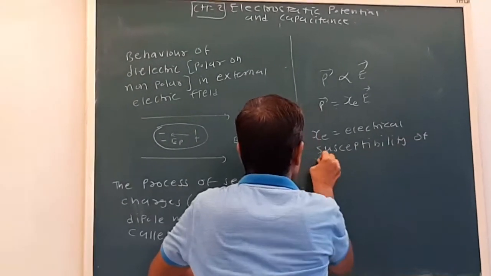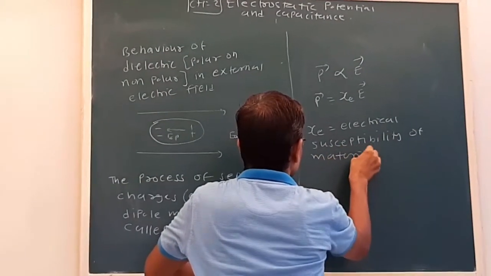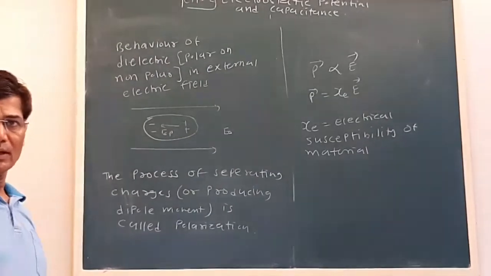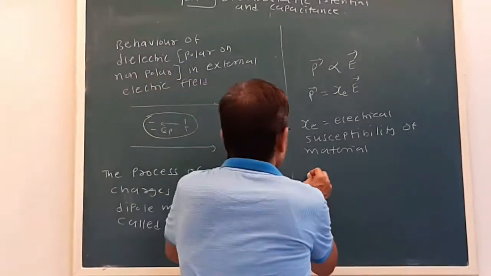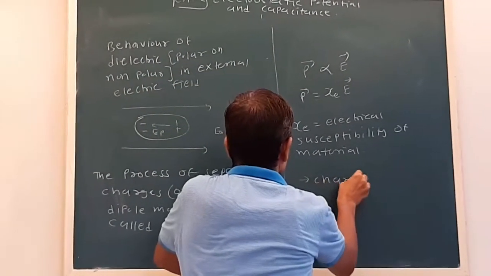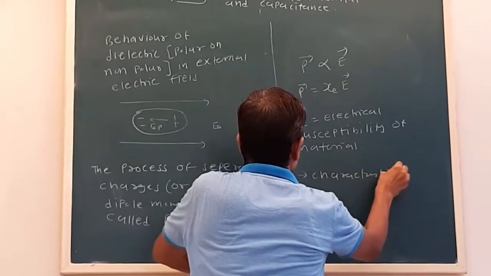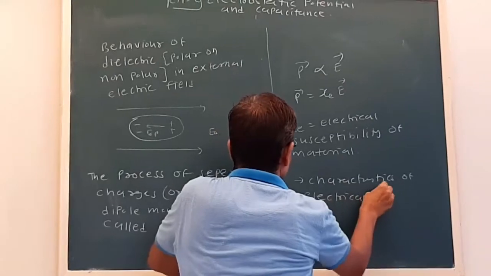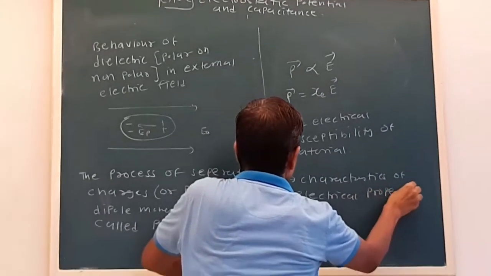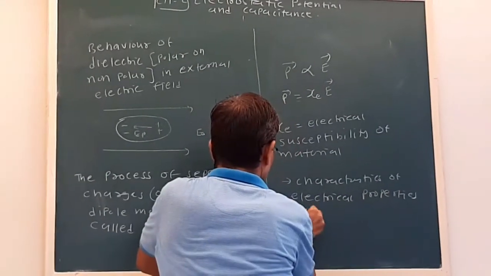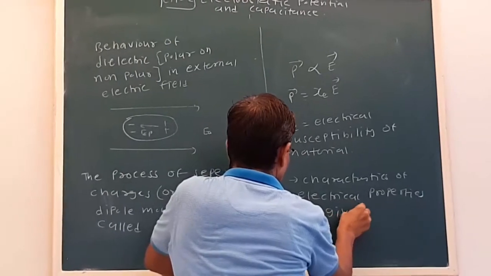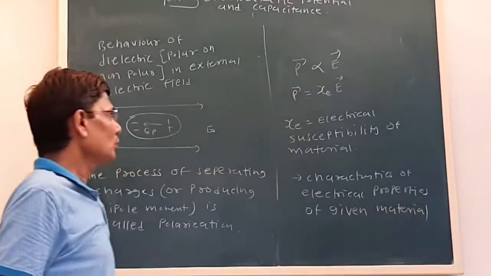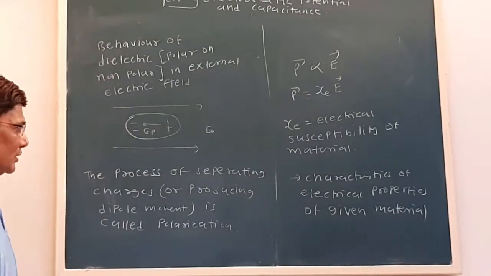Now the word susceptibility is new for us. That is a characteristic of the electrical properties of a given material. So this is about polarization.